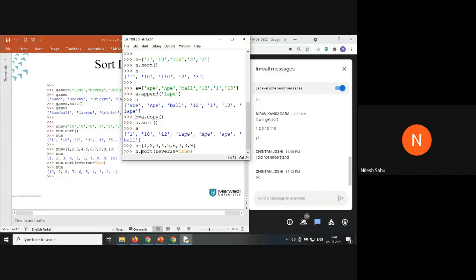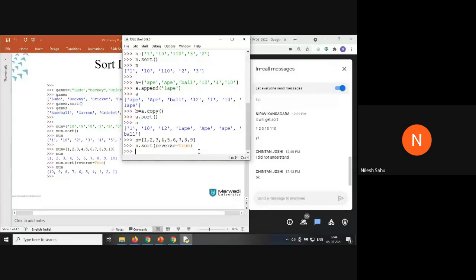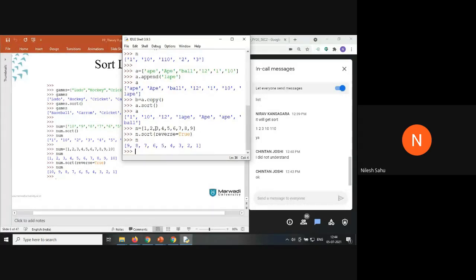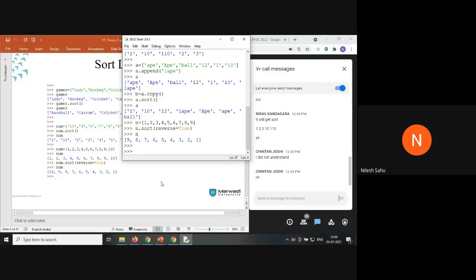When I say reverse equal to true, that means we are going to sort the elements inside the list in reverse order. You can see the value inside the variable n is 987654321. Is sorting clear to everyone?